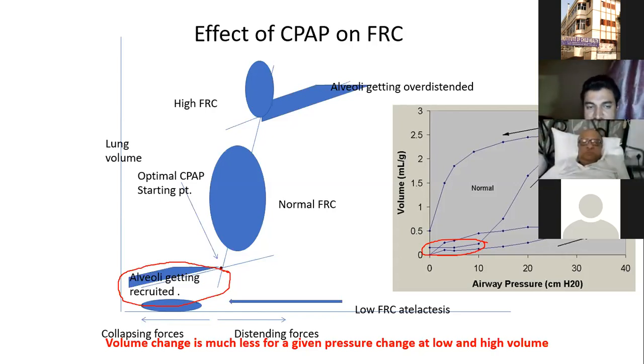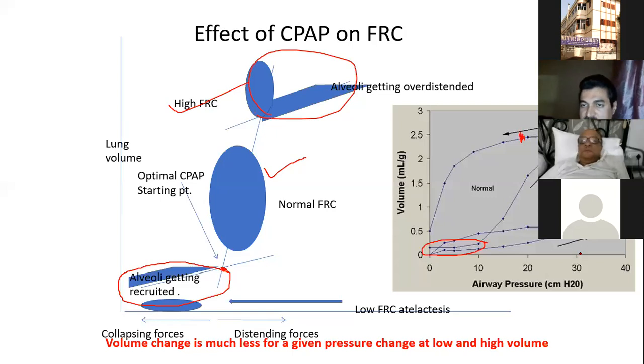After we achieve this point, maybe beyond 4-5, there is optimal distension of the alveoli, and beyond this area is high FRC or the zone of barotrauma. Alveoli are overdistended because this zone is a high pressure and high volume zone. So the curve is S-shaped. After approximately this point, in spite of increasing pressure, there will be no increase in the volume.